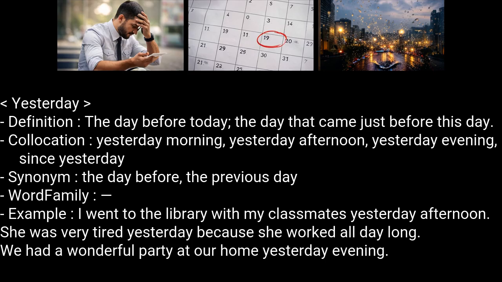Yesterday. Definition: the day before today, the day that came just before this day. Collocation: yesterday morning, yesterday afternoon, yesterday evening, since yesterday. Synonym: the day before, the previous day.